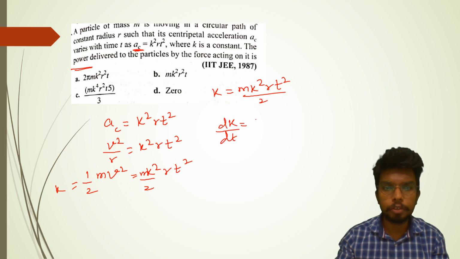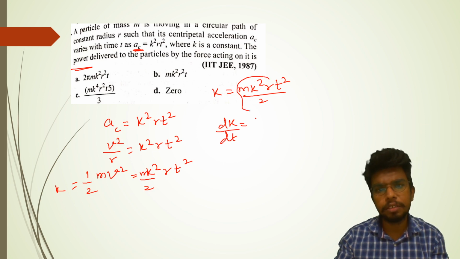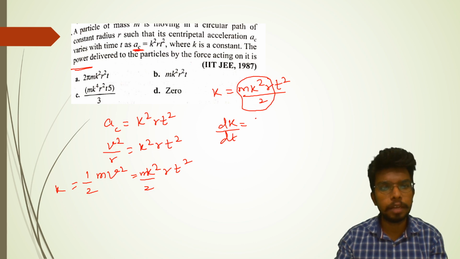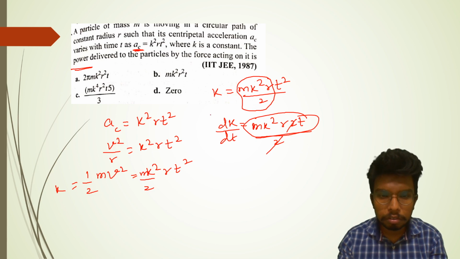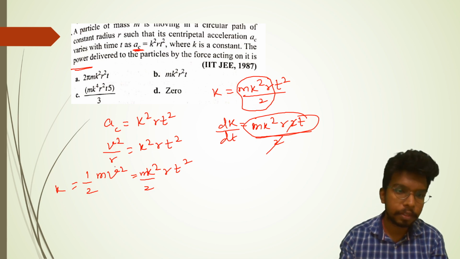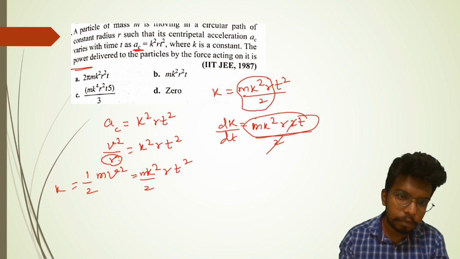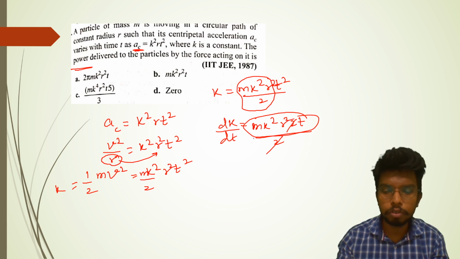Everything else is a constant: the radius and mass, everything else. The derivative of t square is going to be 2t. So it's going to be m k square r square into 2t, divided by 2, so the 2 will get cancelled out. m k square r t, this should be the result. There is no such result. Let me check what happened. Okay, yeah, there's one mistake here. You can see r, if it goes here, it will become r square, so it should be squared. So it's going to be m k square r square t. This should be the result. Option B.